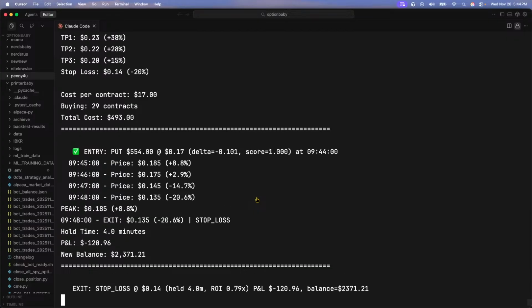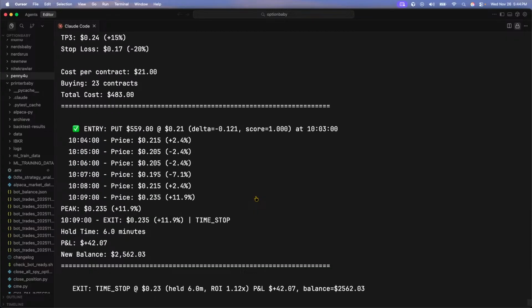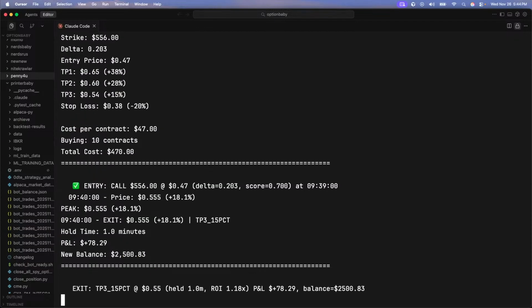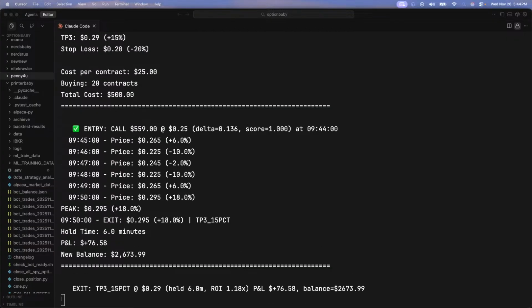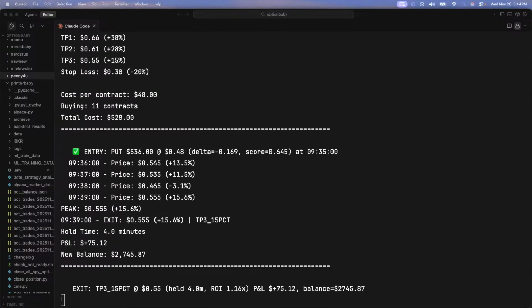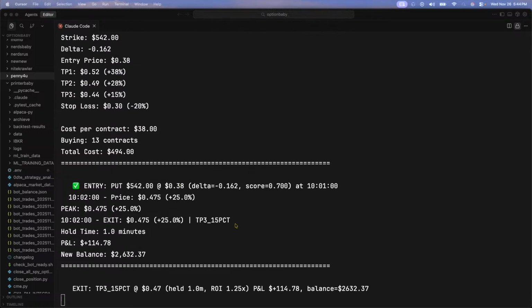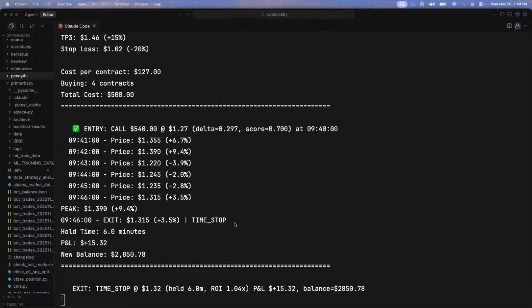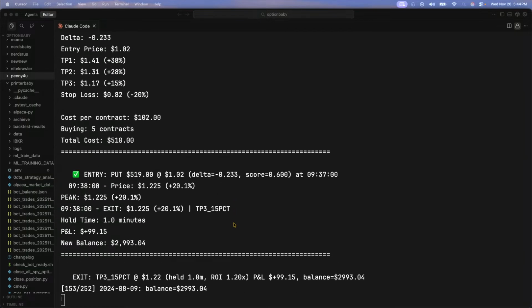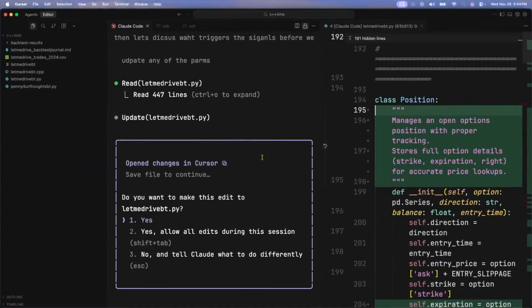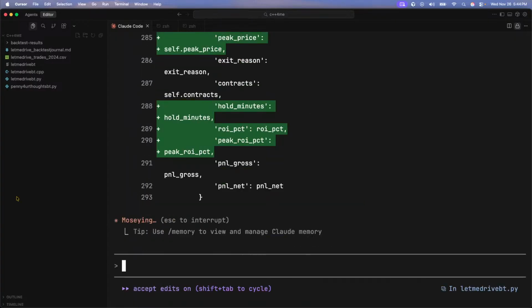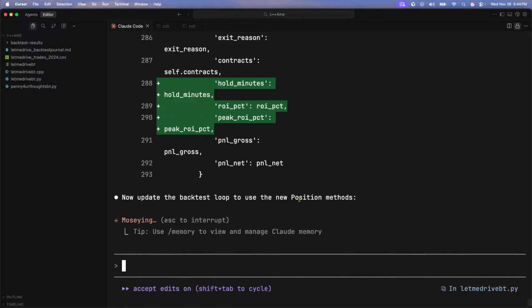All right. Oh, it's at 2,000. Look at that. I should have let you watch this. But the strategy is at 2,500 right now. Again, it started at 100 and it's at 2,500. This is just one of our bots. 2,600, 27. All right. So I'm going to let this go, but I still have to finish out the other backtest, right? Like, I don't want to waste your time. Yes. What I want to do is just do that one too. Let me update the loop to use the new position method. I love it.